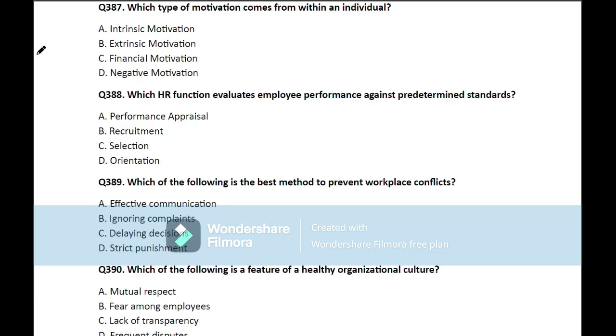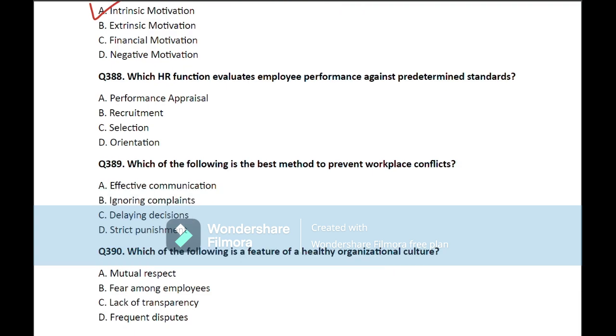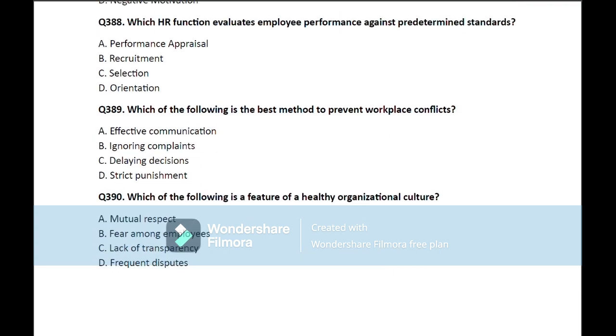Question number 387. Which type of motivation comes from within an individual? So here the correct answer is intrinsic motivation. Move on to the next question.